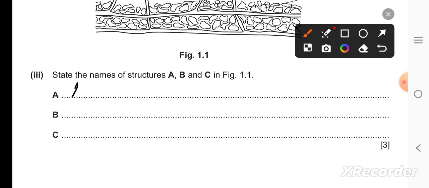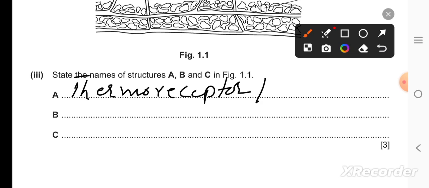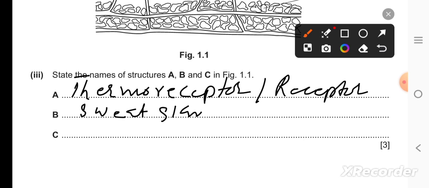So there is thermoreceptors, because they regulate the temperature. Receptors, you have put over here just receptor, so it is also a correct option, receptors, right? And B, it is sweat gland. Sweat gland, it regulates the temperature as well by perspiring the water and salt, excess water and salt, and there's also a minute quantity of the urea.